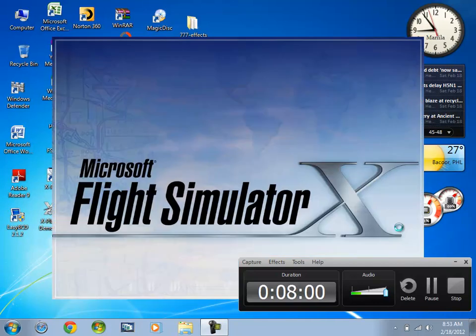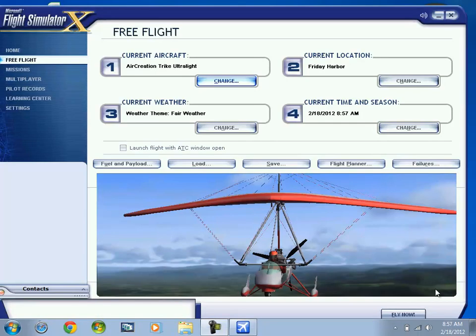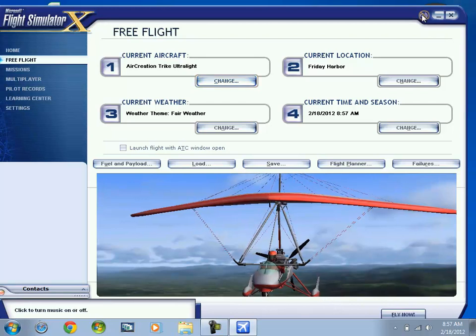Then just wait until this loads. You're going to hear the music, but I'm going to turn the music off so you can hear the steps.